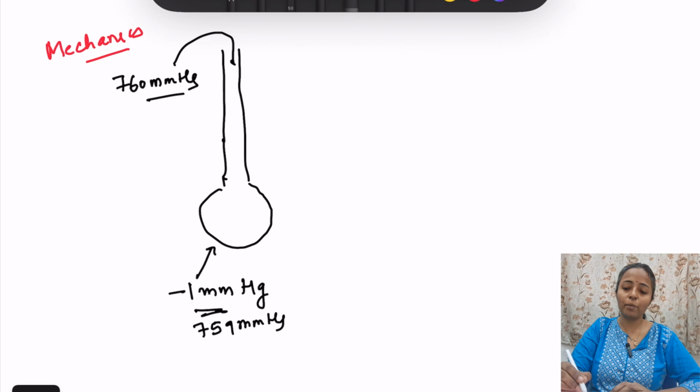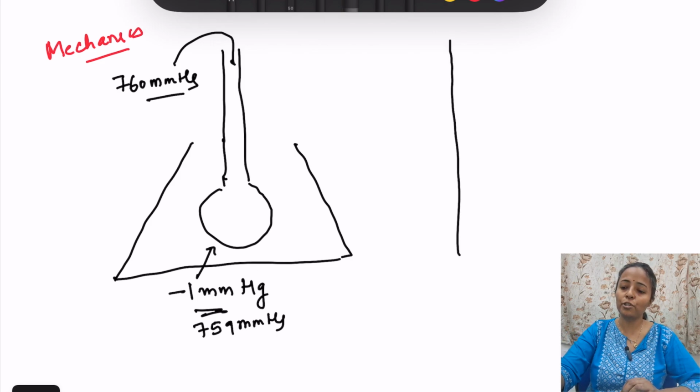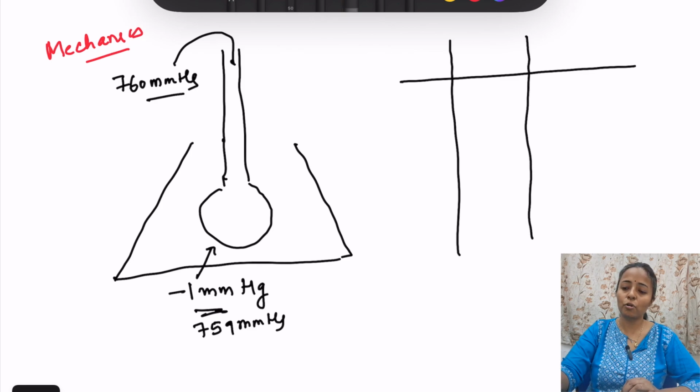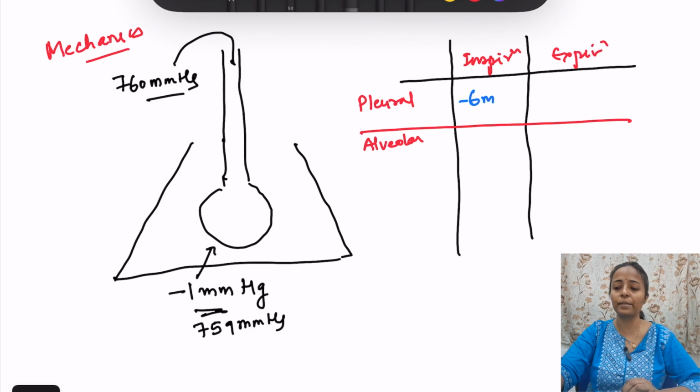And similarly we have the pleural pressure also. So we should talk about both pleural and alveolar pressure. We will summarize what the alveolar and pleural pressures are in inspiration and expiration. Let me just draw. Here we will write pleural pressure, then we have the alveolar pressure. In inspiration, how much is the pressure? And in expiration, how much is the pressure? In inspiration, pleural pressure goes to -6 millimeter mercury and alveolar pressure is -1 millimeter mercury.